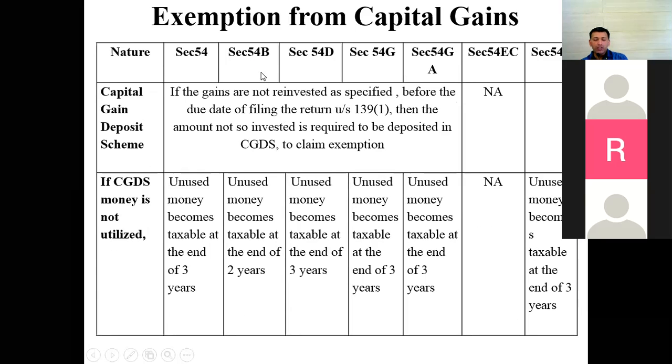If you do not find any suitable rural or urban agriculture land, you have 2 years time. In these 2 years, if you do not want to pay tax, you have to open an account with capital gain deposit scheme with State Bank of India. Transfer all these 40 lakhs into that particular account. You have 2 years time to invest. Within these 2 years, if you invest, well and good. If not, any unused money at the end of 2 years is going to be liable for taxation at straight 20%. Any doubts in understanding section 54B?